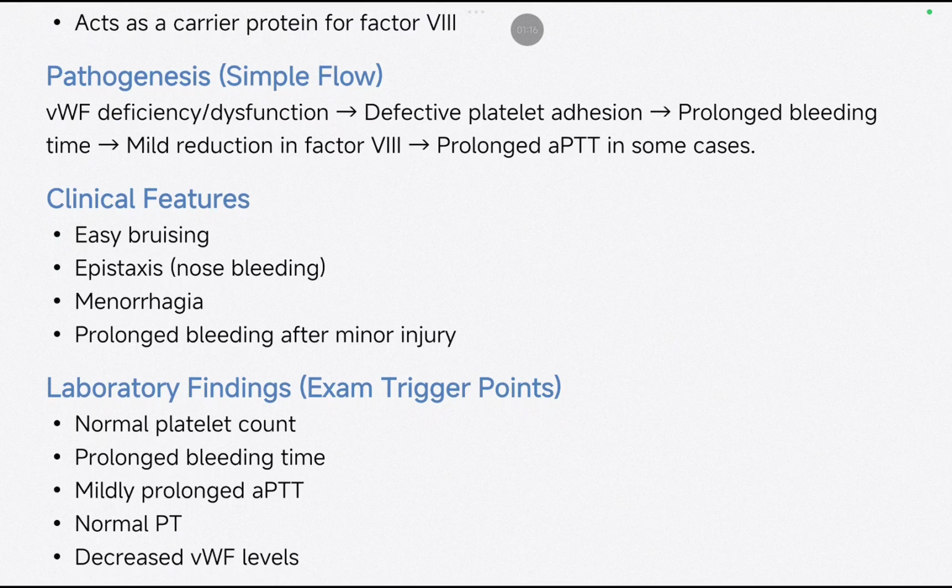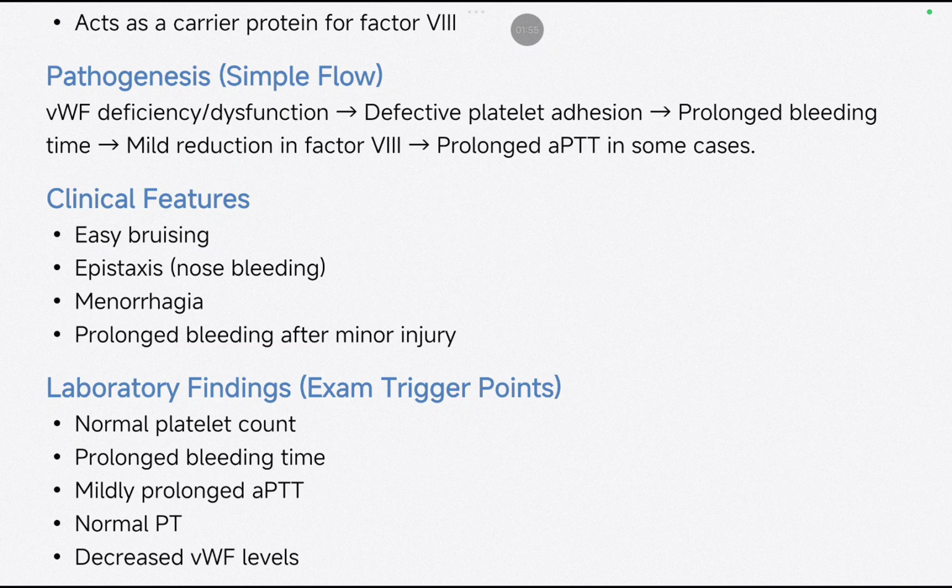What is the pathogenesis? Whenever there is a deficiency, it will lead to defective platelet adhesion. And what happens when platelets are not able to attach themselves? Bleeding would not stop. Bleeding will increase or get prolonged, which will further lead to mild reduction in factor 8. And the end result would be prolonged APTT in some cases. APTT, activated partial thromboplastin time.